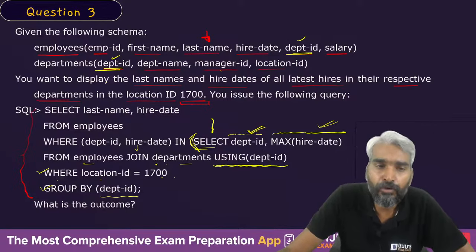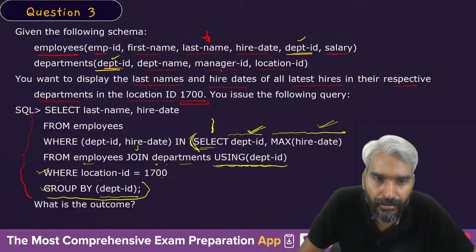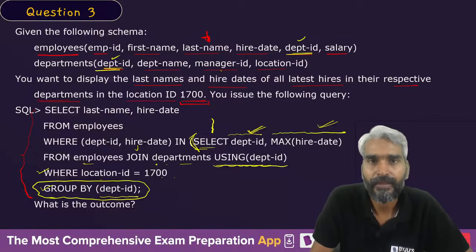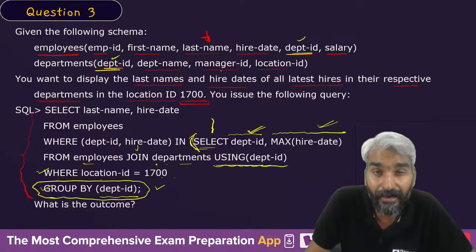See, if you do not write this group by department ID clause in this particular query, then this will generate an error. Why?